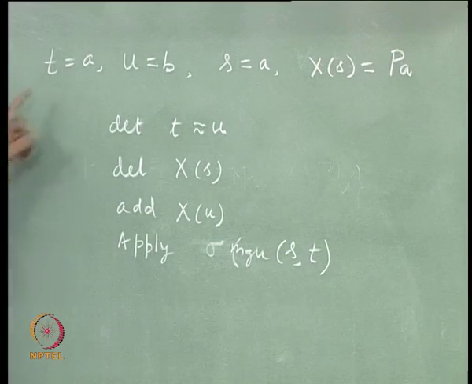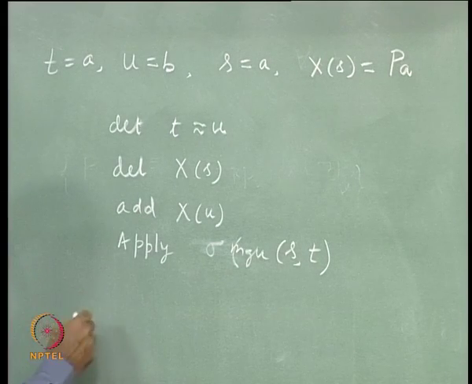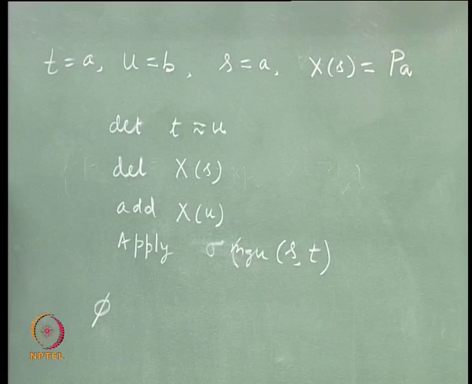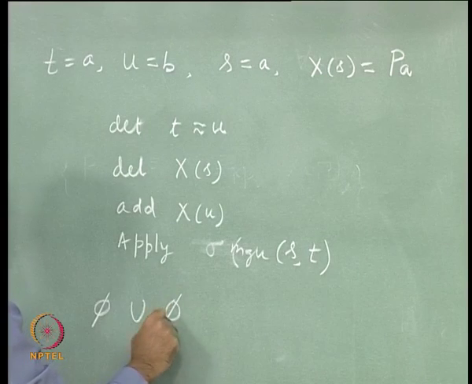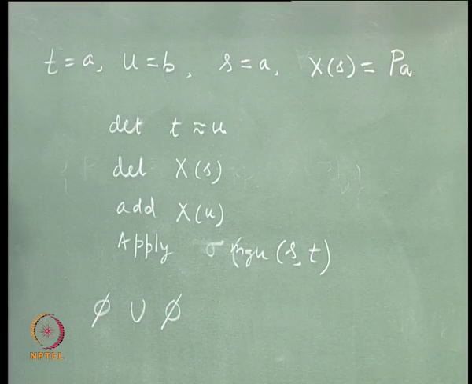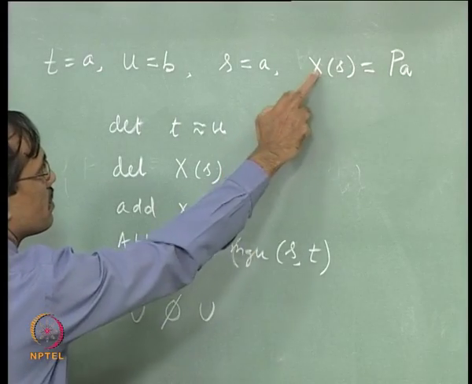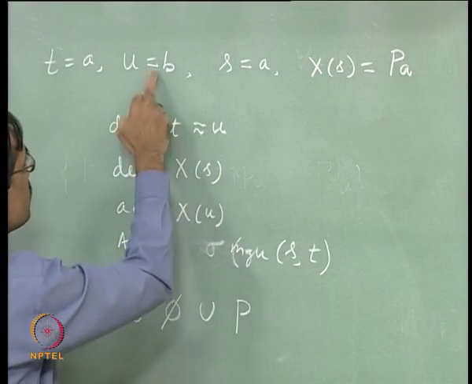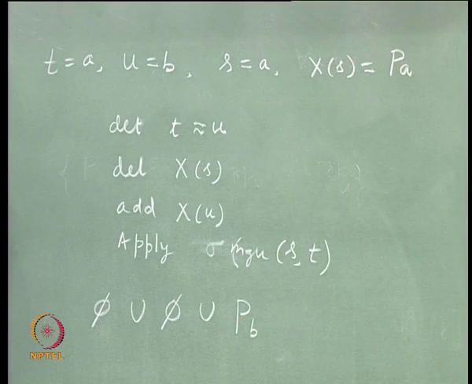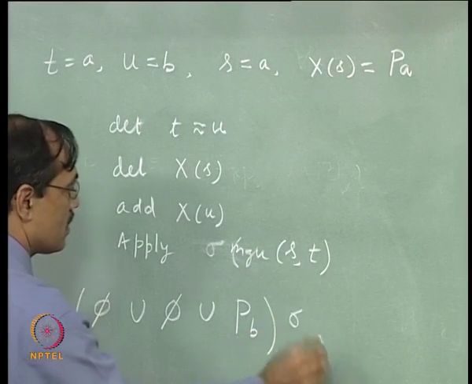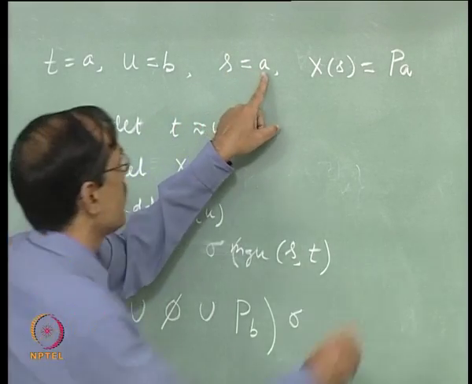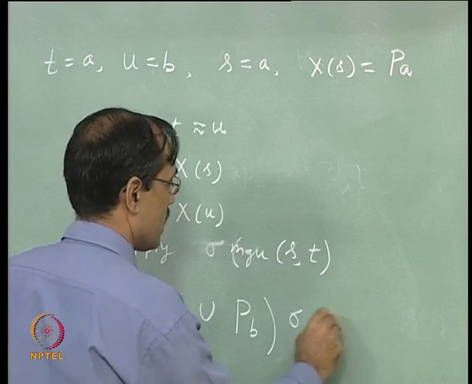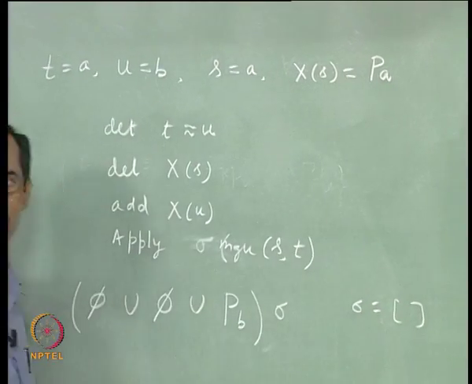So let us do that. Now, if I delete T equal to U, there is nothing in A. I delete X of S from B, there is nothing there. Then I add X of U, which is P of U, and U is B. Then apply sigma, which is the most general unifier of S and T. S is A and T is A, so sigma is empty, there is no variable in it.